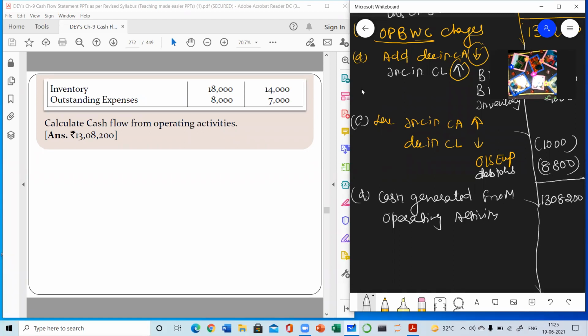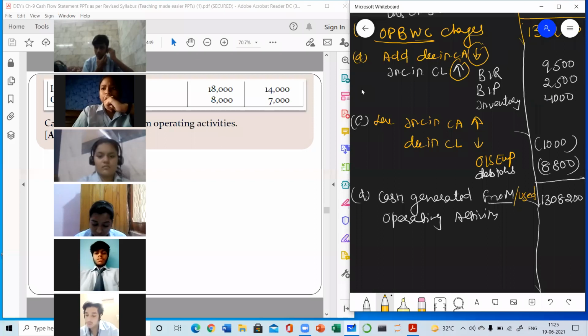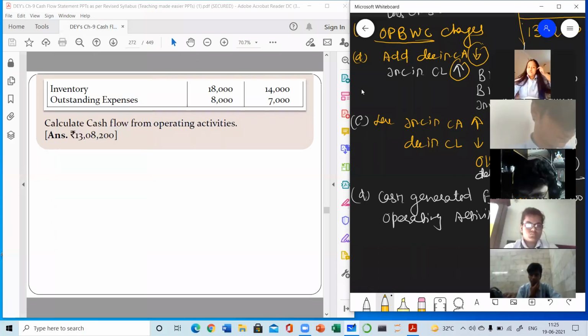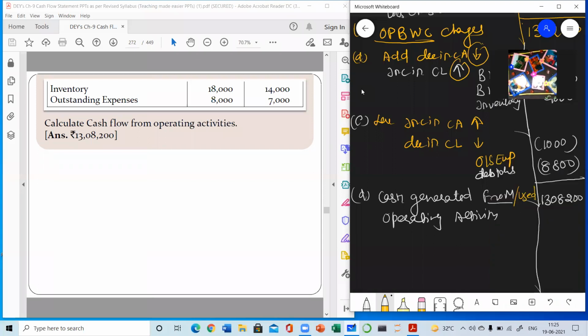Okay, and if this answer is positive, we are going to write cash generated from, and if this answer is negative, we need to write cash used in operating activities. Cash used means outflows are more than inflows, and cash from means inflows are more than outflows. So both type of answers you may have. Clear?